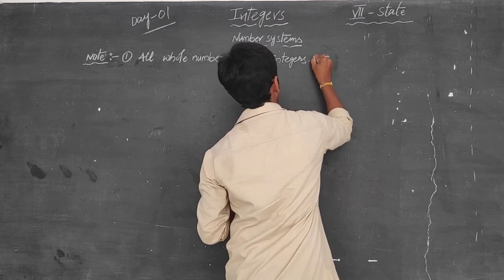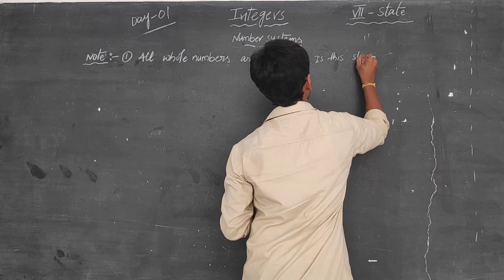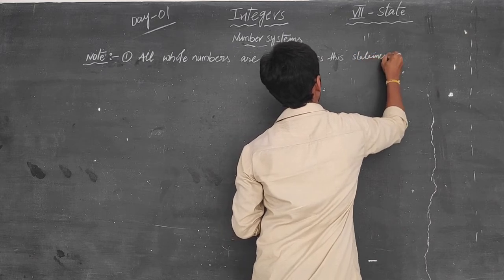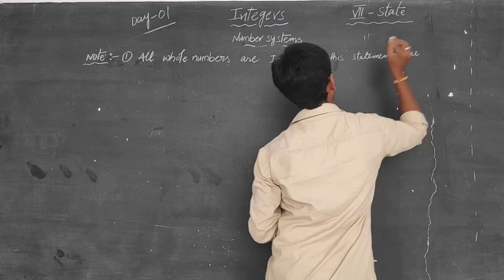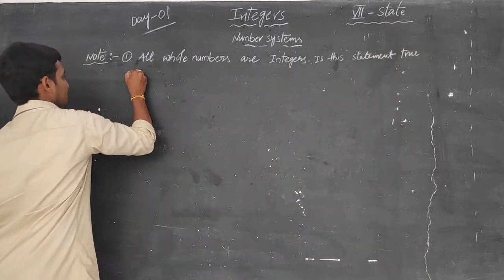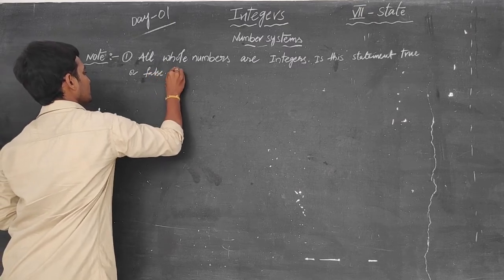Right? Is this statement true or false? Justify.